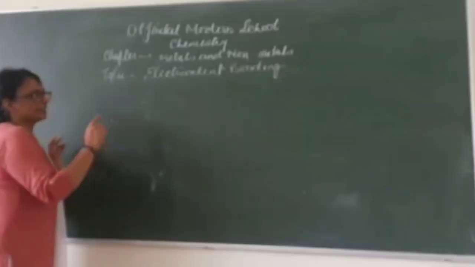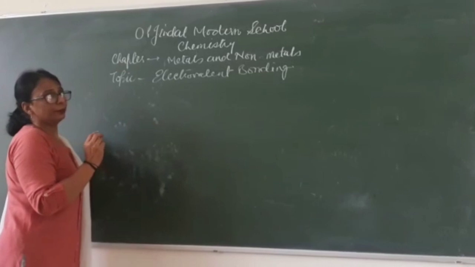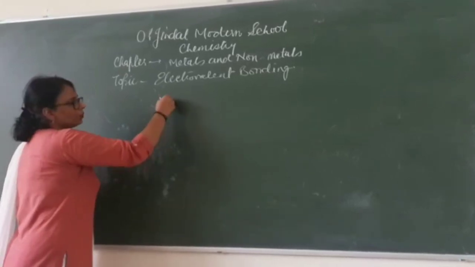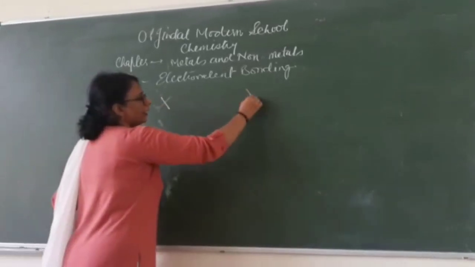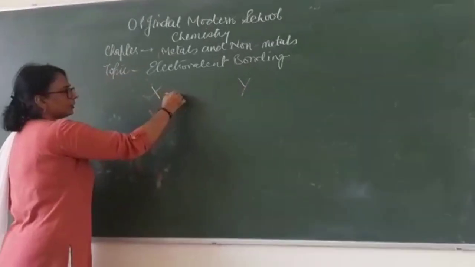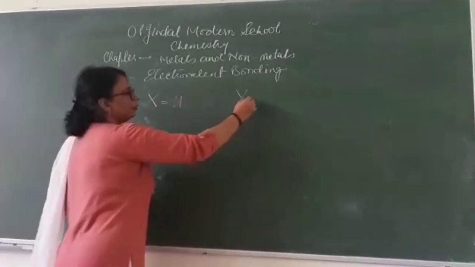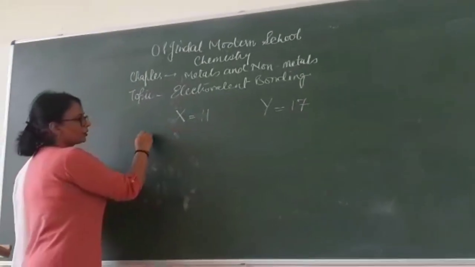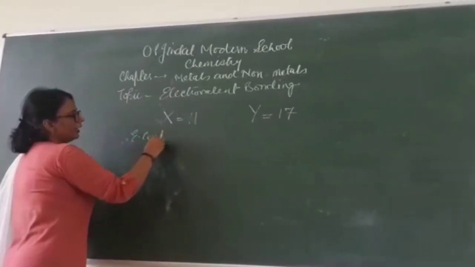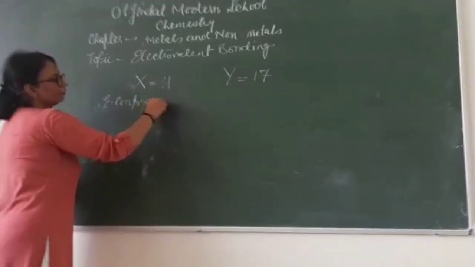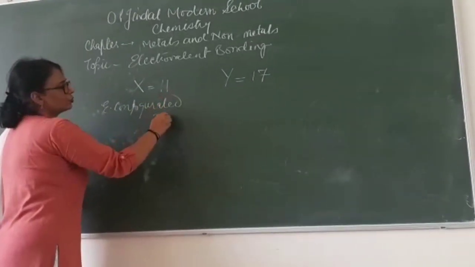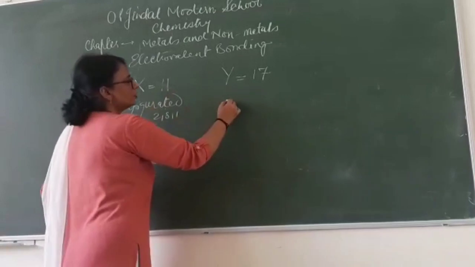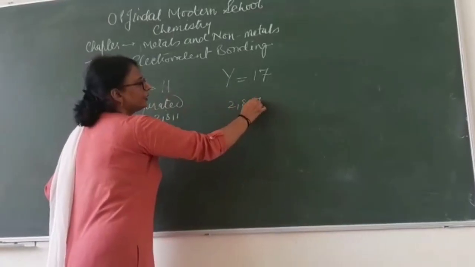Let me explain this electrovalent bonding through an example. Let's take two elements, one is X, another one is Y. X has the atomic number 11 and Y has atomic number 17. You know how to write the electronic configuration? The electronic configuration of X is going to be 2, 8, 1, and of Y it is going to be 2, 8, 7.